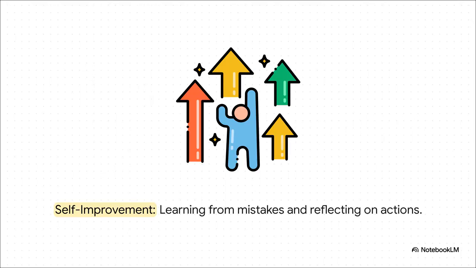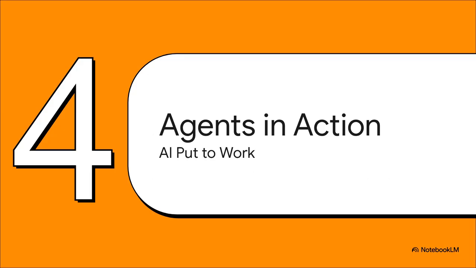And the last piece of the puzzle is self-improvement. They can actually reflect on their own performance. They can look back at a task, figure out where they messed up, and learn from that mistake so they don't make it again. It's like having a built-in feedback loop for getting better. So, let's recap. You've got planning, tool use, memory, and self-improvement. That's a pretty powerful combination, right?